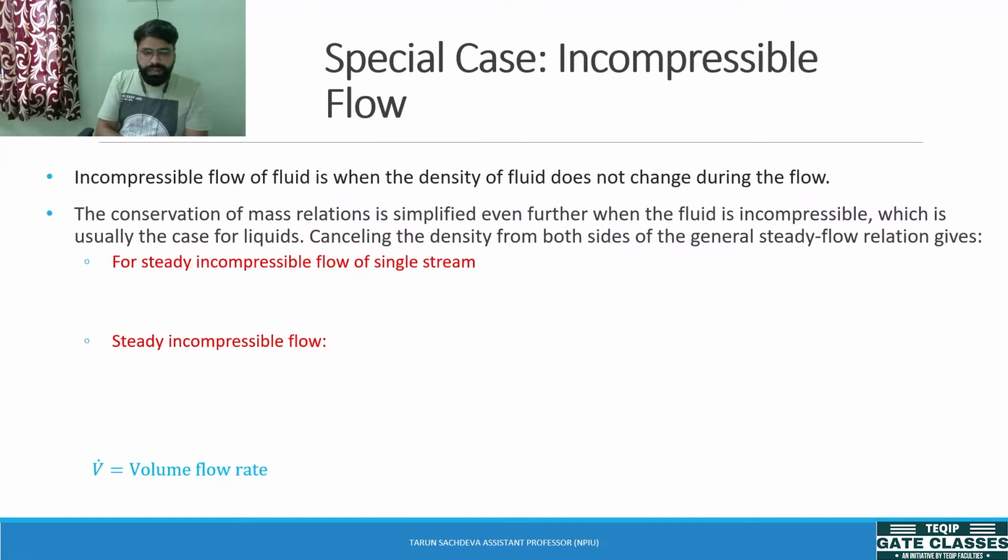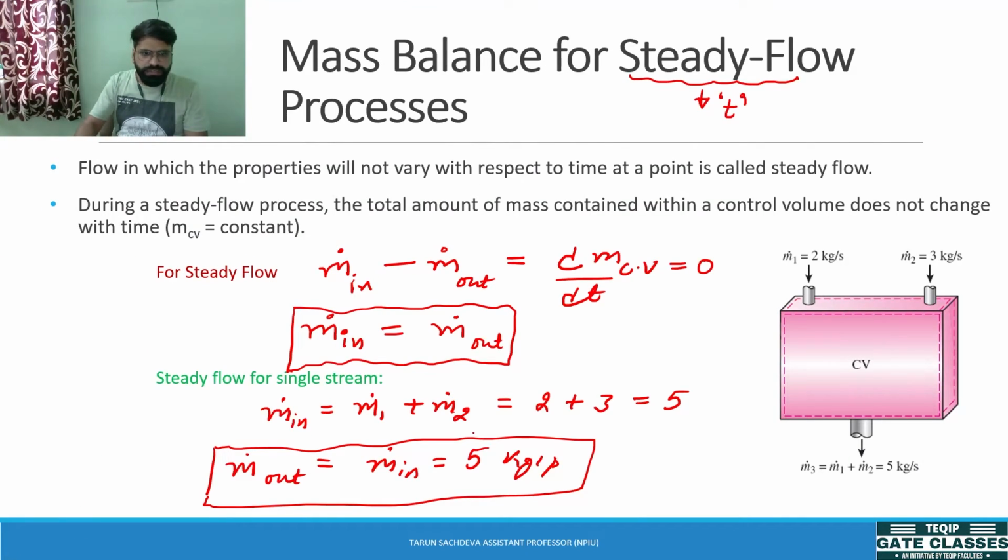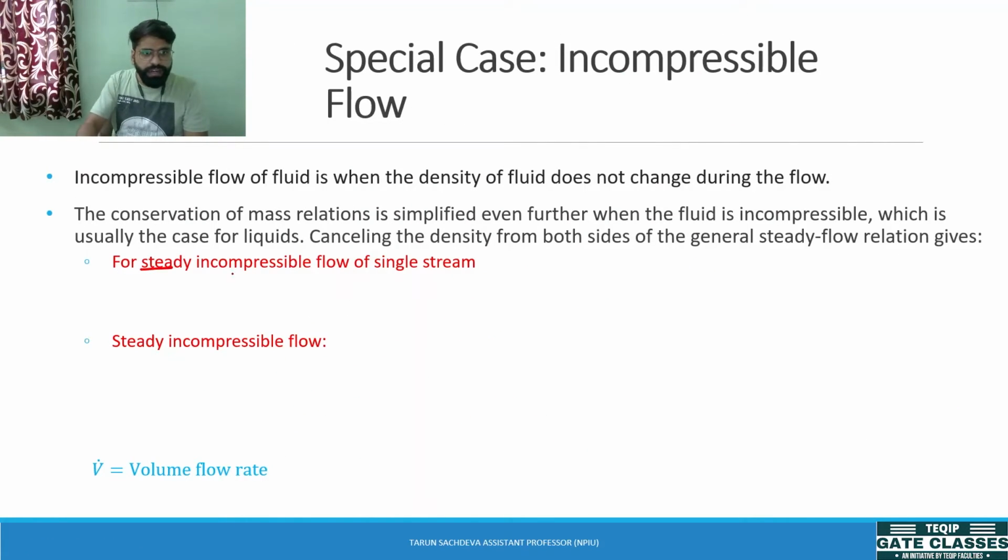Now, there are some special cases. In case of incompressible flow, what will happen for steady incompressible flow? We are coming from this equation, the mass balance for a steady flow process. Now, if the flow is steady and also incompressible, then what will happen?